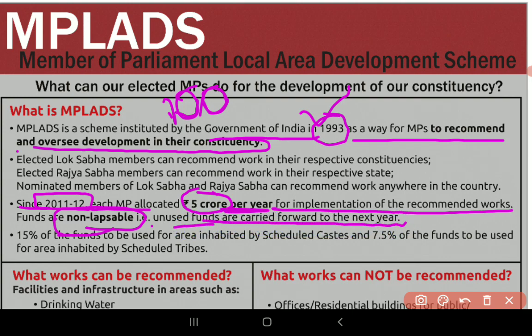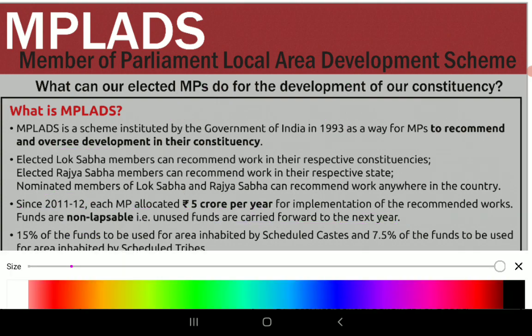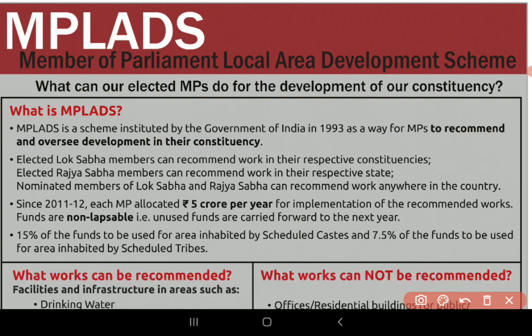Okay. And here there are certain rules regarding the allocation. 15% of funds should be used for the areas inhabited by the scheduled castes, and 7.5% of the funds should be used for the areas inhabited by the scheduled tribes.